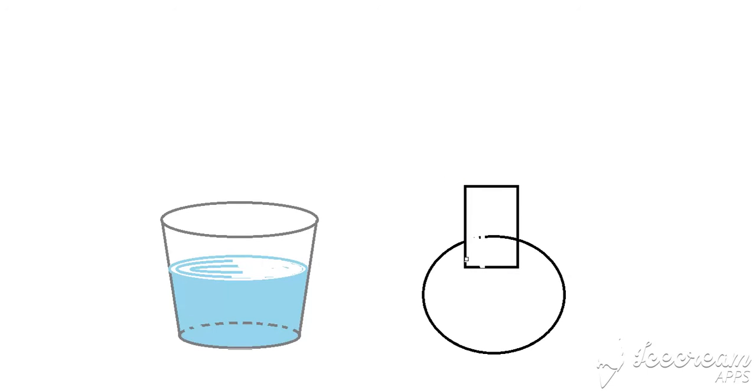We'll just erase this part so that it looks like a container. Right? And if we fill liquid, the liquid will take the shape of the container.